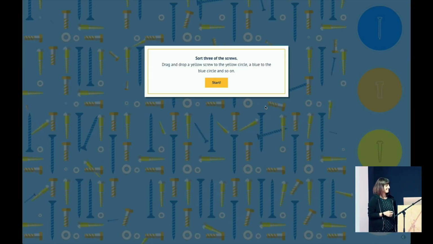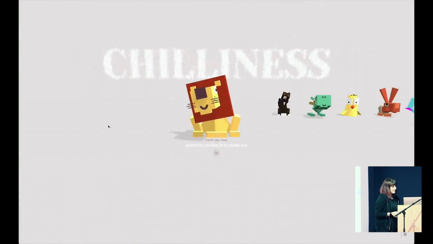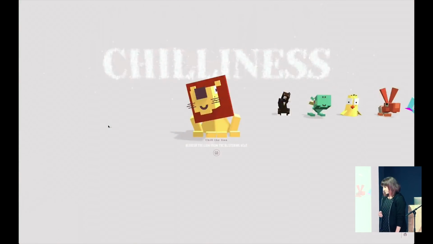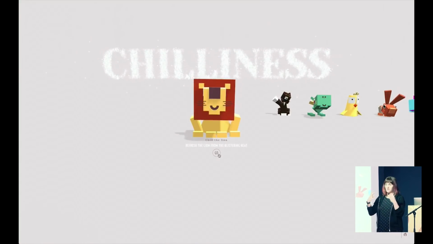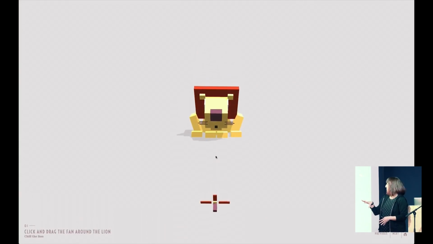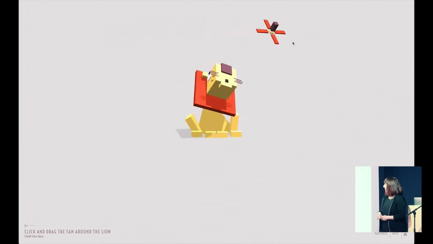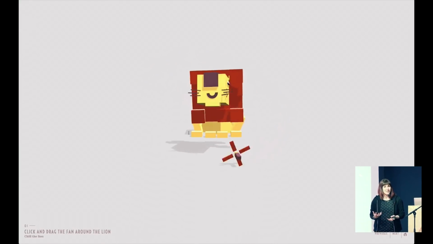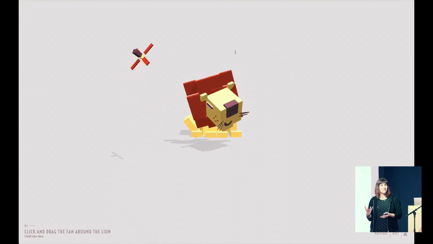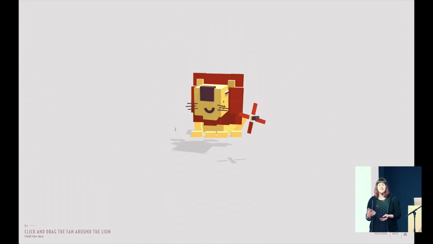Also, anything where multiple elements have to work off the same input. For example, if you were making a 3D cube lion and all of his face parts and body parts all change their position based on where your cursor is, because your cursor is a fan. He's the best, he's so cute. But even in cases where you're not making a 3D animal, if you have multiple objects that need to respond to the same input, it's going to be a heck of a lot easier to keep track of that with JavaScript.